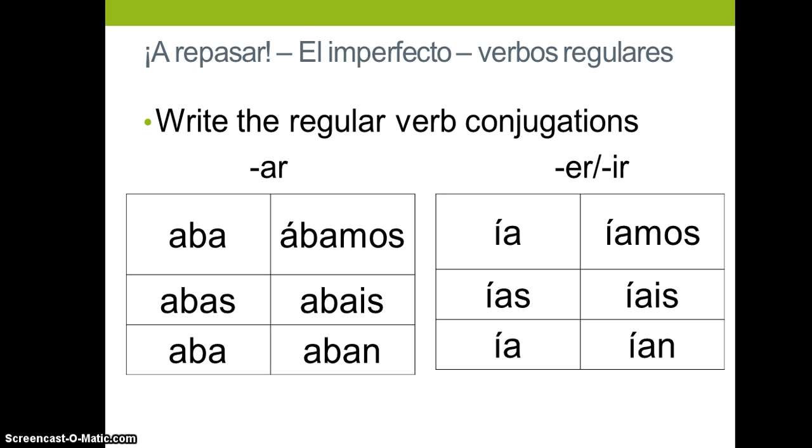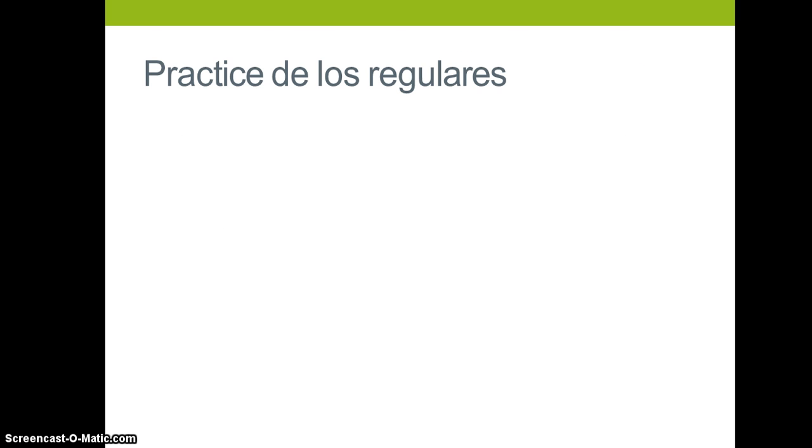If you get confused with the vosotros form, make sure that when you're writing your chart out, all your I's and the accents line up. If your I's are not lining up, that means that you have the accent in the wrong I. Okay, if you need to pause, you can copy this down. Okay, so here we go.